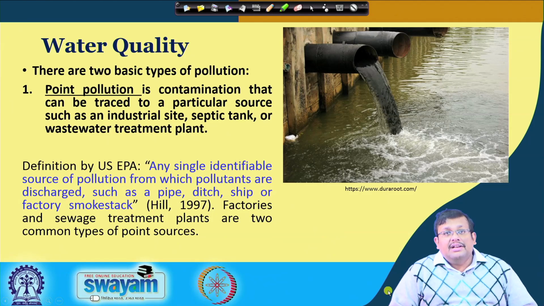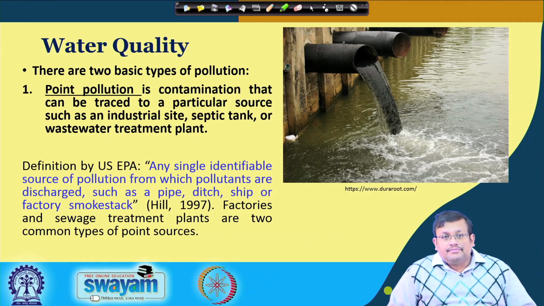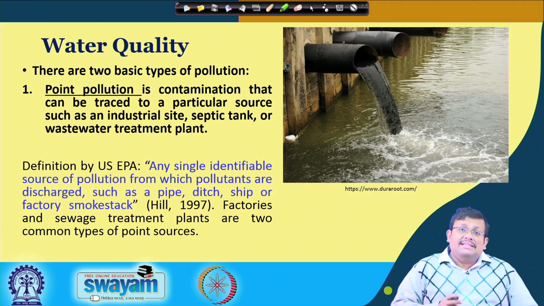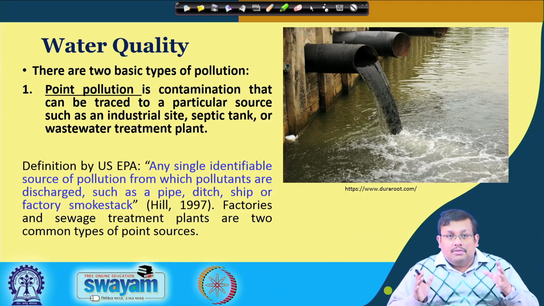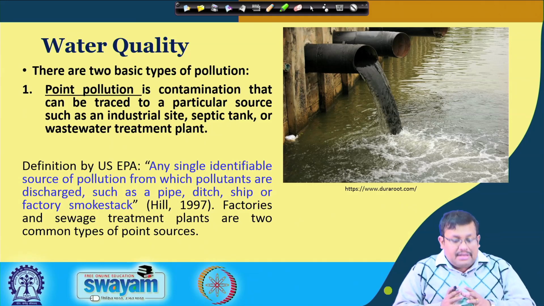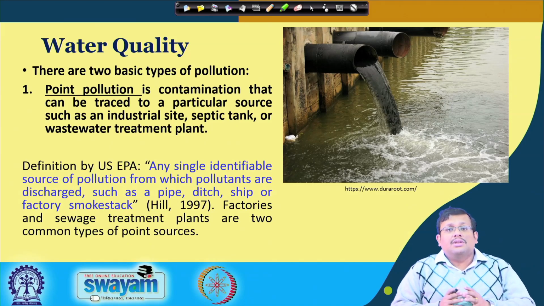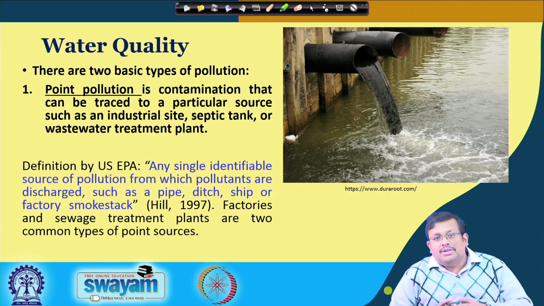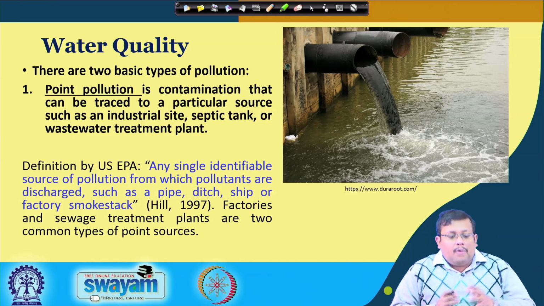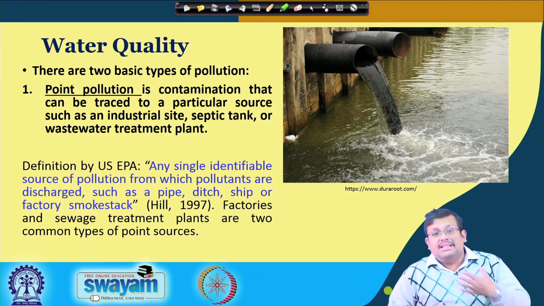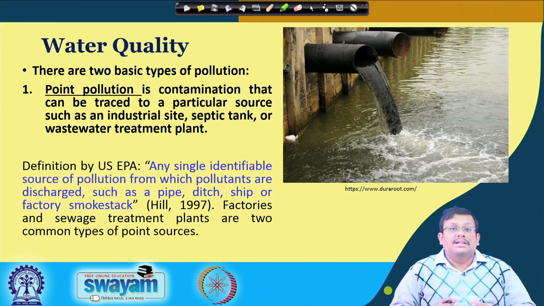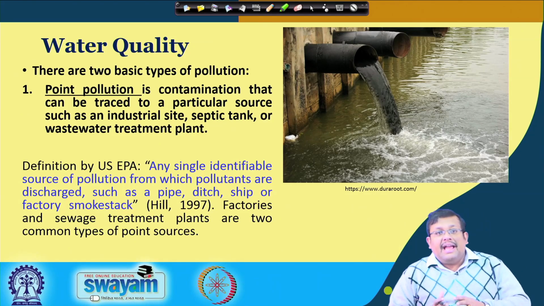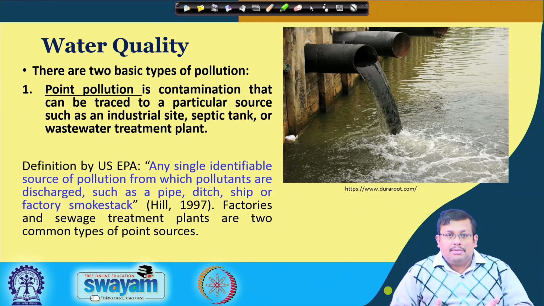So, let us start with water quality. Now, once we are considering the different water pollution, there are two basic types of pollution. One is called point source pollution, another is non-point source pollution. Point source pollution, or point pollution, is a contamination that can be traced to a particular source such as an industrial site, septic tank or wastewater treatment plant.